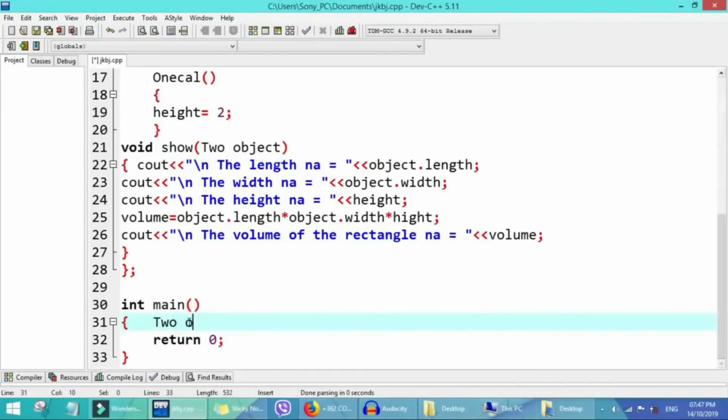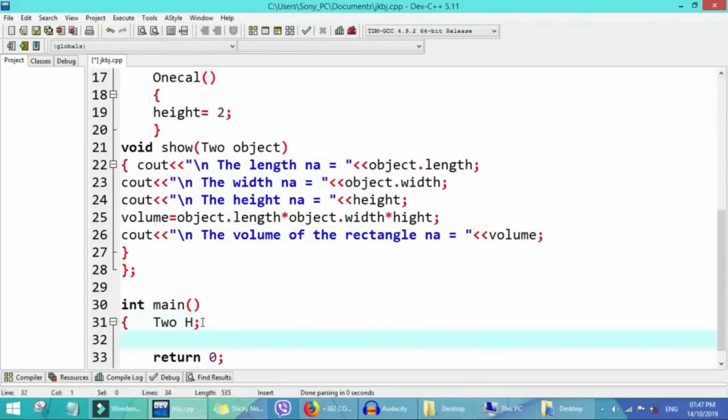We put an object, or just put anything, we put h. The other class, the name of the other class now is one cal. So we put u to instantiate it. So now we need this u to select this function that gives us the volume.